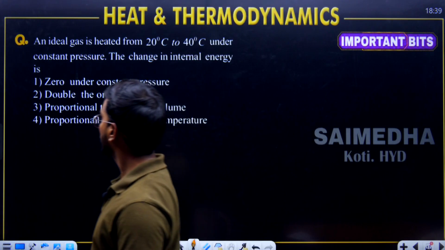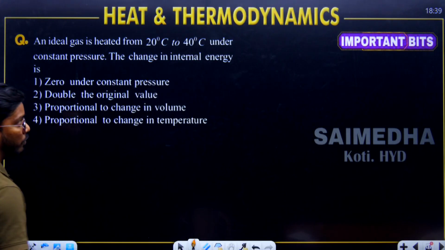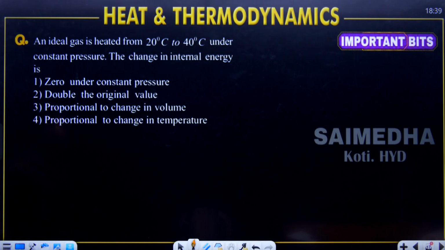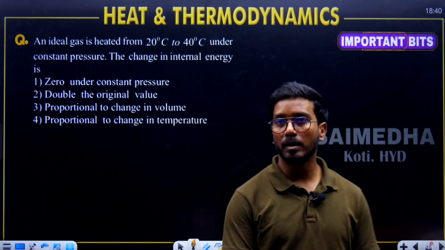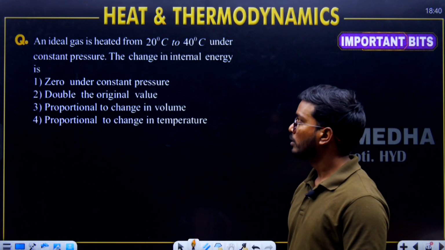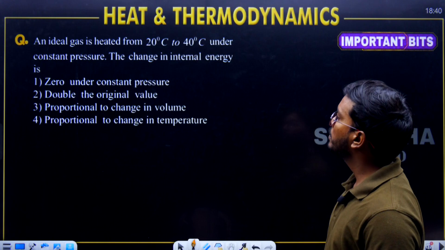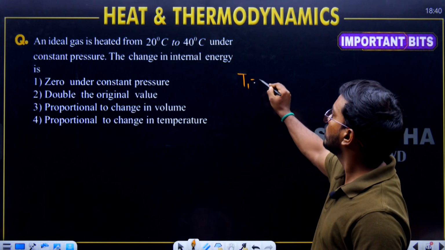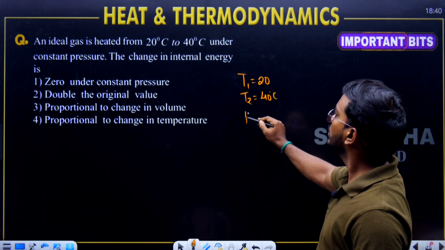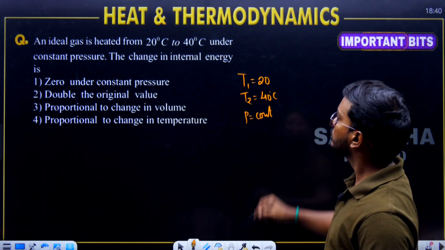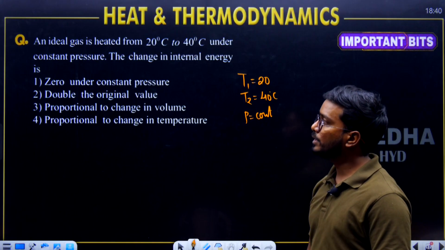Important question number 1. Ideal gas is heated from 20 to 40 degrees Celsius under a constant pressure. Then change in internal energy. This is an expected question in the examination, so far not yet appeared. He is saying that temperature is increasing. T1 is equal to 20, T2 is equal to 40. Pressure is remaining constant. The change in internal energy is dash.